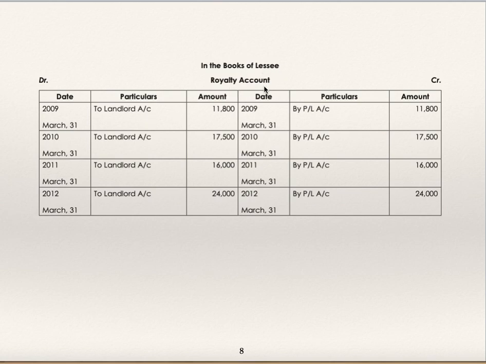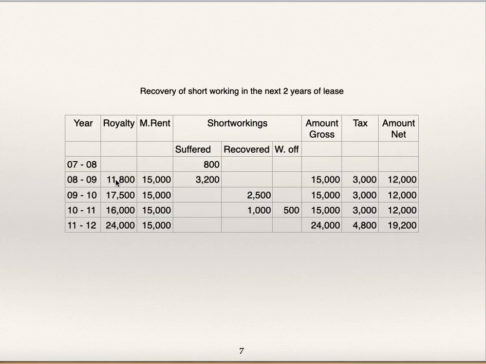In the books of lessee, royalty account, royalty to landlord, royalty account debit 11,800, short working account debit 3,200 to landlord. This is the first entry.